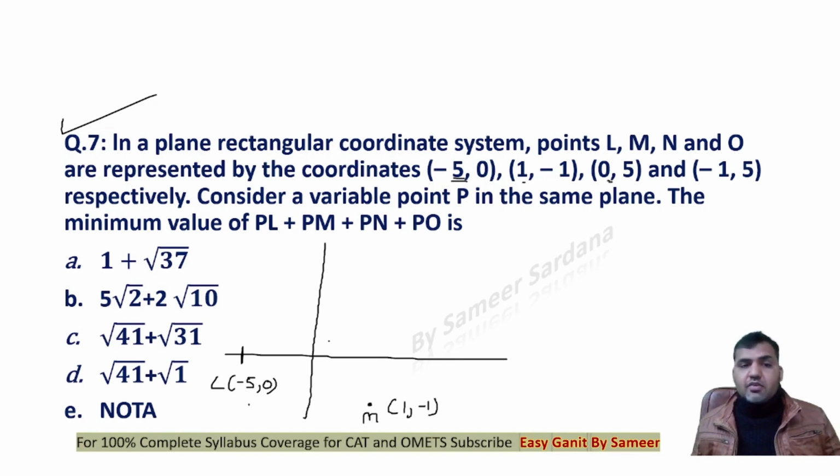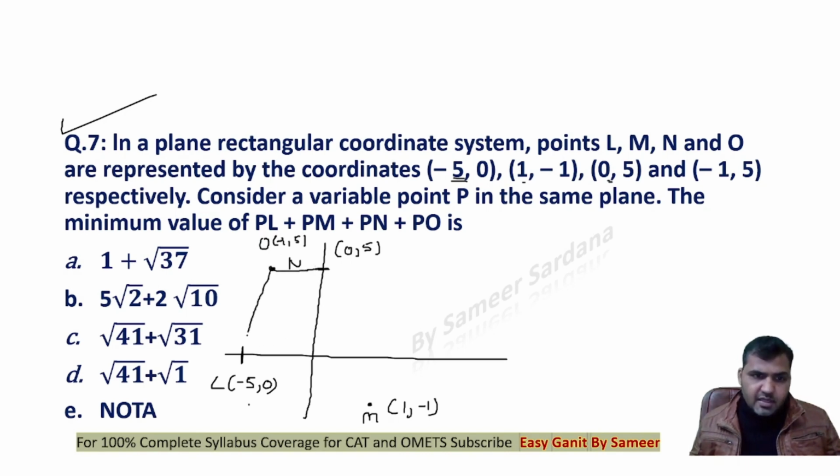Then we have X 0, Y 5, that is our point N. And for O, X is -1, Y is 5. This is the point O here, right? Now if I join all these points, you will see LMNO forms a kind of quadrilateral, right?